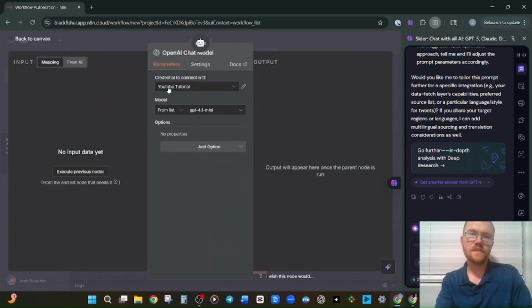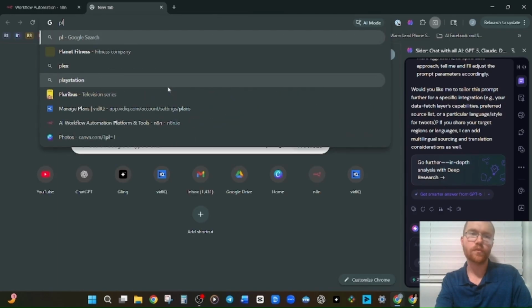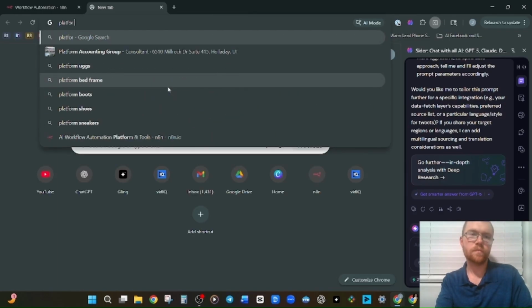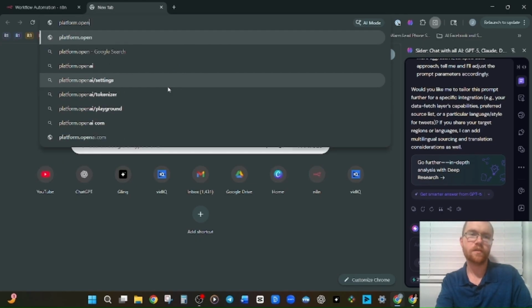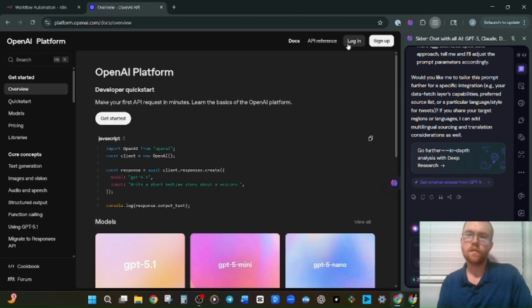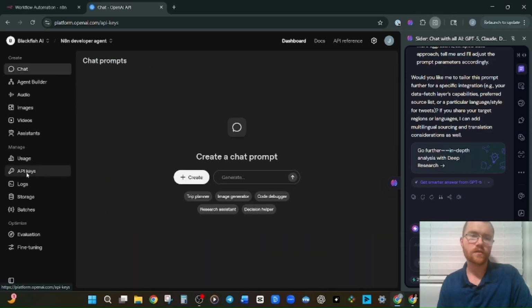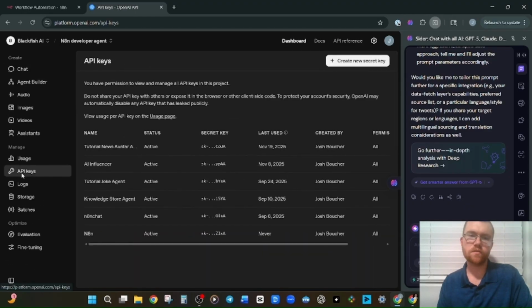This is pretty easy to set up. You just go to platform.openai.com and you just log in with your normal ChatGPT account. And there we have it. We're logged in on our ChatGPT account. Perfect. And now we want to go to our dashboard. You can see API keys down here. That's what we need to authenticate stuff. And we're going to create a new secret key.